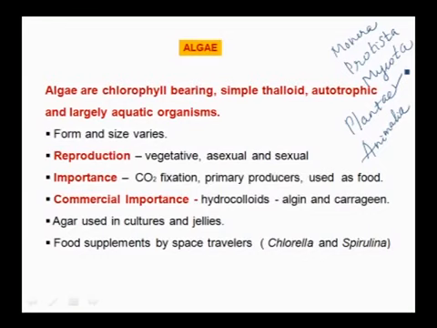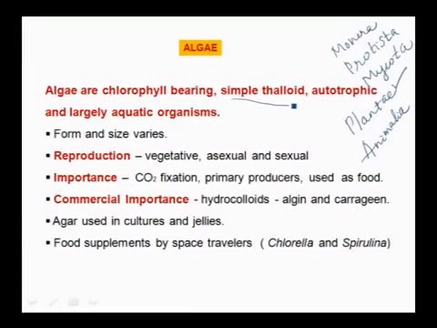Algae are chlorophyll bearing, simple thalloid, autotrophic and largely aquatic organisms. Means these are plants found mainly in water, and their shape is thalloid, that is, plants which cannot be differentiated into leaf, fruit, root, we call thalloid plants. Autotrophic means they are photosynthetic and here the form and size varies. Their size and shape come in great variety. Reproduction, they reproduce by vegetative means, that is by fragmentation.